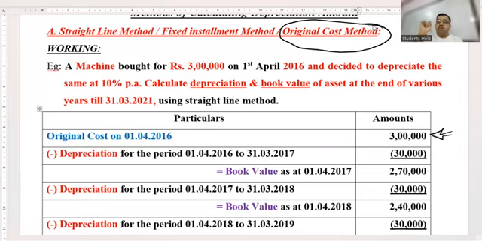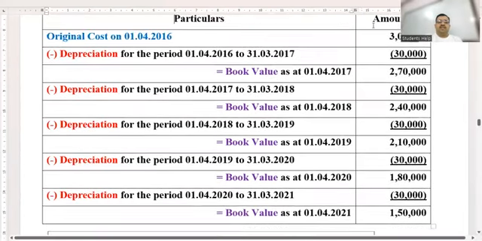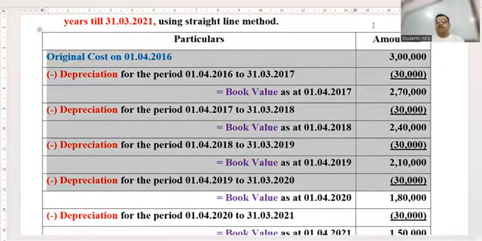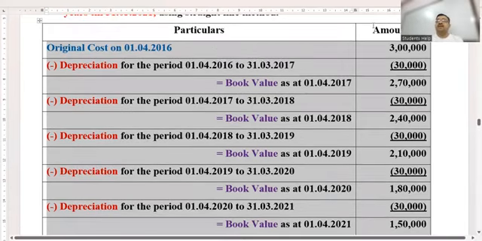Is that understood well? Why the method is called as original cost? I am repeating again. 3 lakh rupee is the original cost of the asset. You will calculate 10% on this every year. That's why the method is called as original cost. Heard this well, children? Again, 10% of 3 lakh is 30,000. The value comes to 240. Again, 10% of 3 lakhs is 30,000. The value lands up to 2 lakh 10,000. Again, 10% of 3 lakhs is 30,000. Value lands up to 180. Again, 10% of 3 lakh is 30,000. The value lands up to 150.